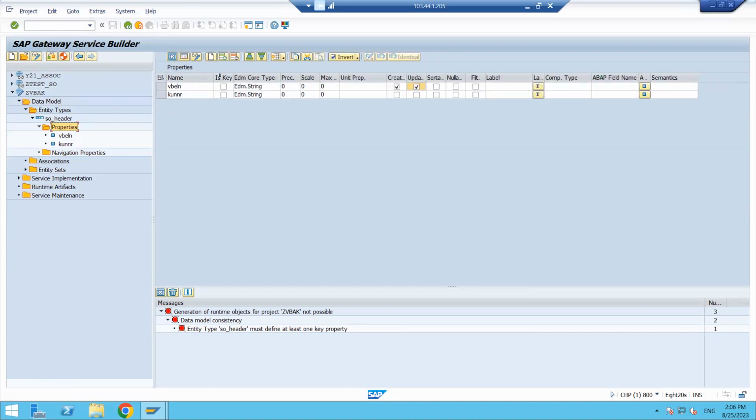okay, so this is the entity type, right? At least one field should be a key field, otherwise it will not allow. It will throw errors. Okay, now click on the generate button.